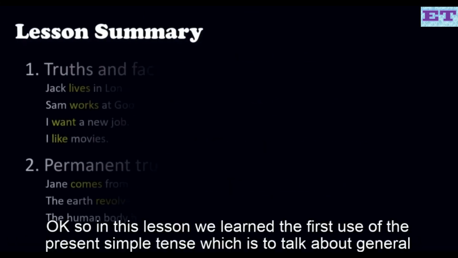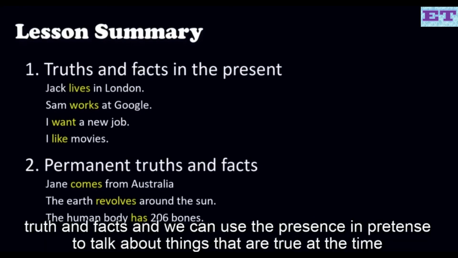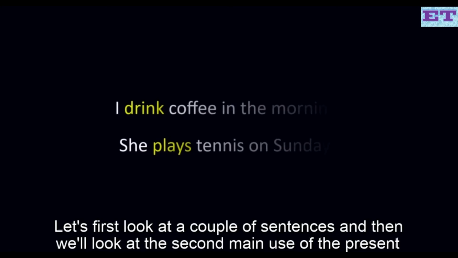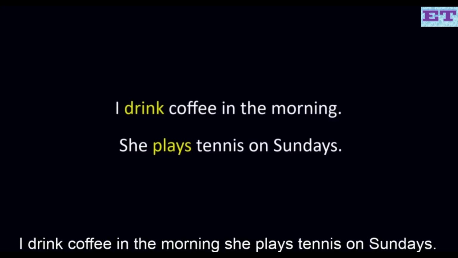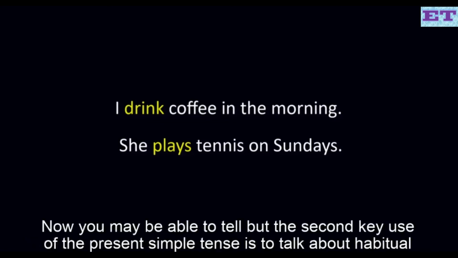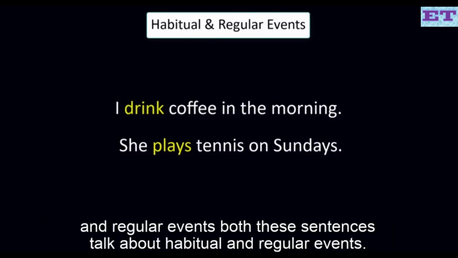Okay, so in this lesson we learned the first use of the present simple tense, which is to talk about general truth and facts. And first look at a couple of sentences, and then we'll look at the second main use of the present simple tense. I drink coffee in the morning. She plays tennis on Sundays. Now, you may be able to tell, but the second key use of the present simple tense is to talk about habitual and regular events. Both these sentences talk about habitual and regular events.